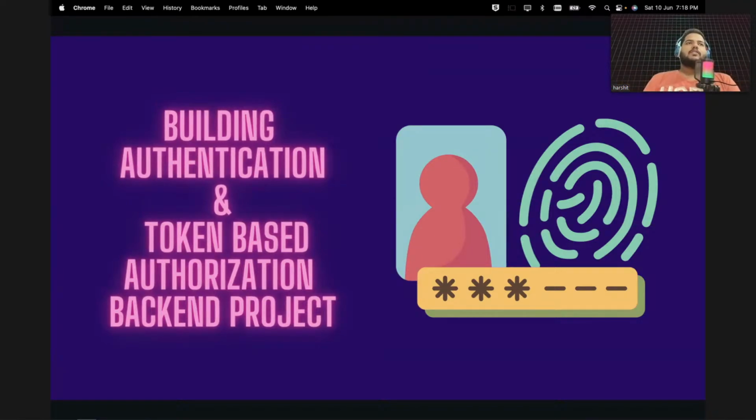Let's say you are in college or university or school or anything. What is authentication in a school? Authentication can be like you will provide your roll number, you will give your name, whenever you are entering at the main gate, the university gate, college gate, or school gate, and the guard asks you, hey, who are you?